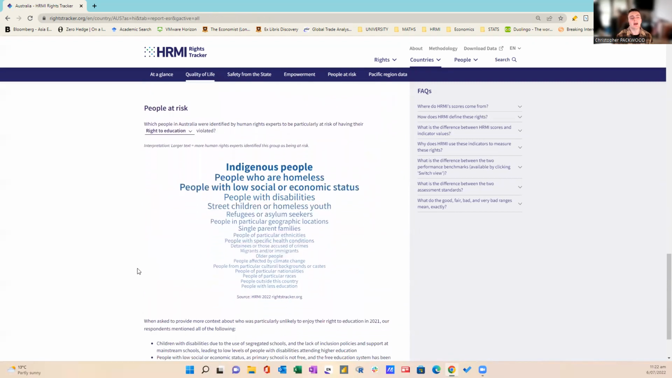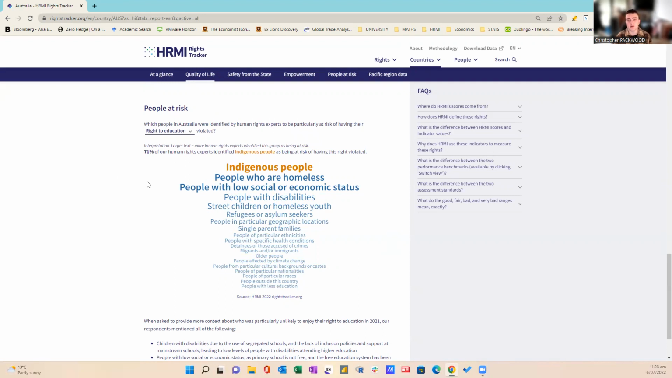And finally, we will also have the people at risk section. So here we can see which people in Australia were identified by the human rights experts in our surveys to be particularly at risk of having one of their economic and social rights violated. So if we continue with the right to education, these are the people at risk groups that the respondents have identified as being at risk of having their right violated. So if we look at the top here, 71% of our human rights experts identified Indigenous people